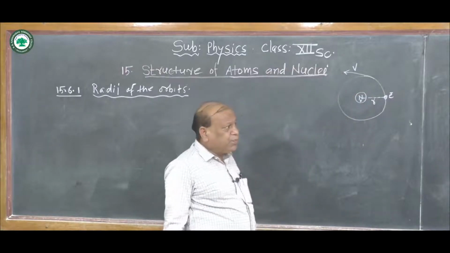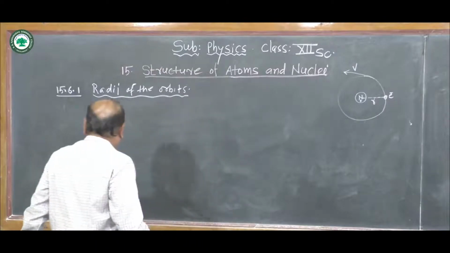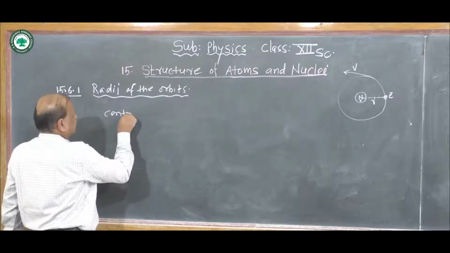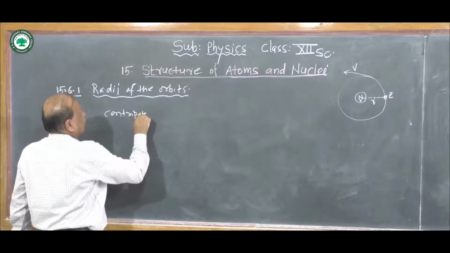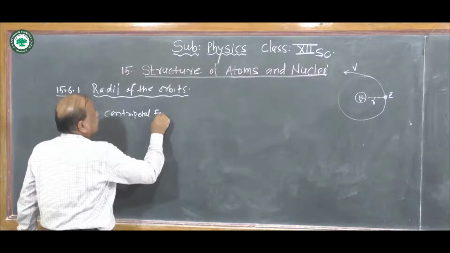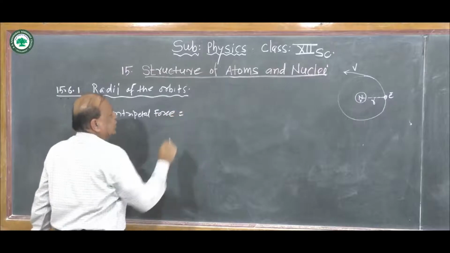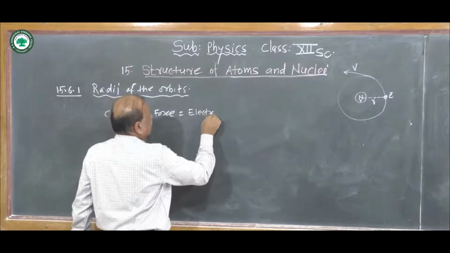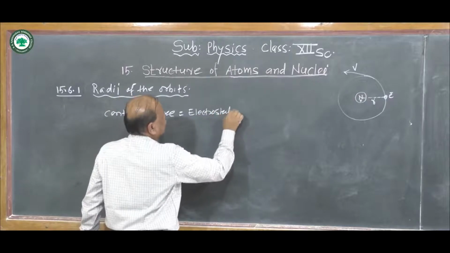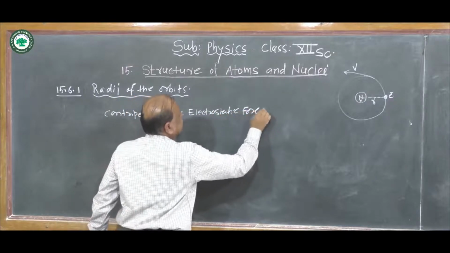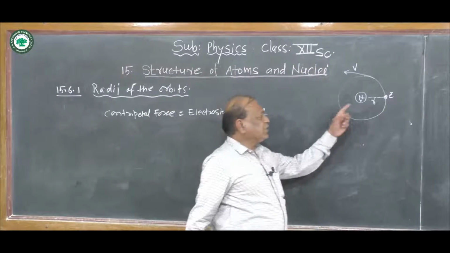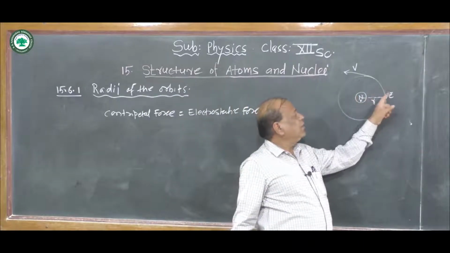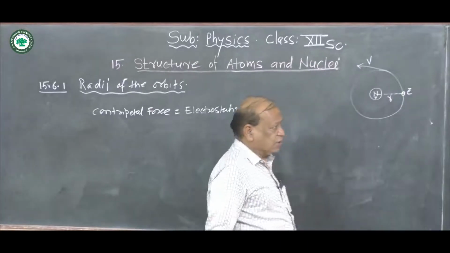At that time, sufficient centripetal force is provided by the electrostatic force of attraction between the positively charged nucleus and the negatively charged electron.